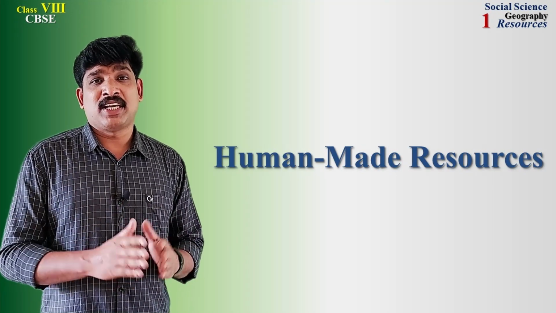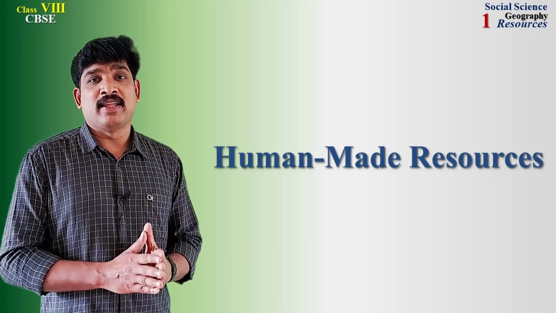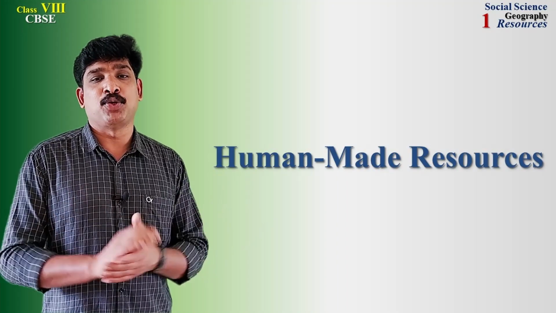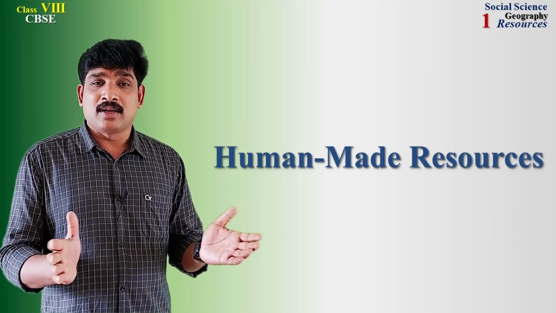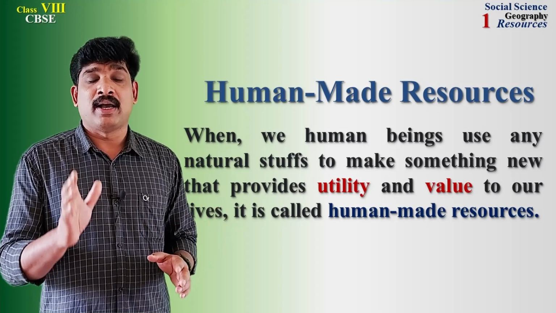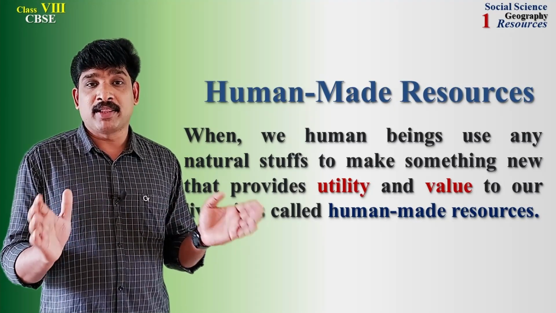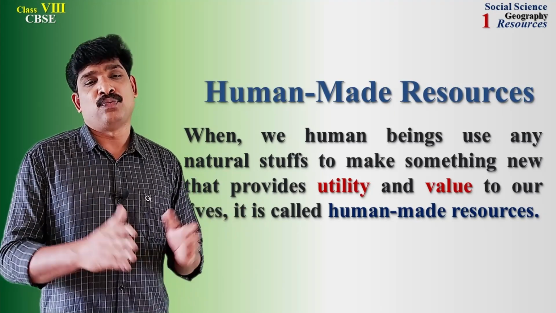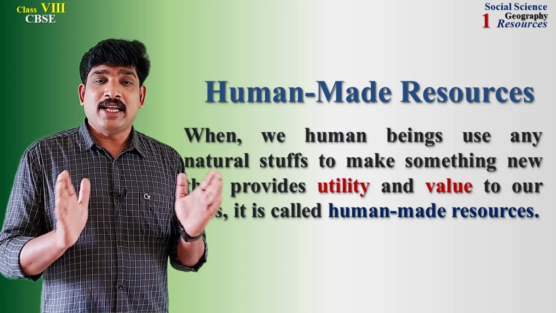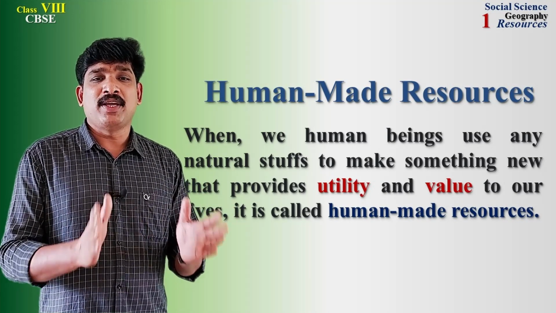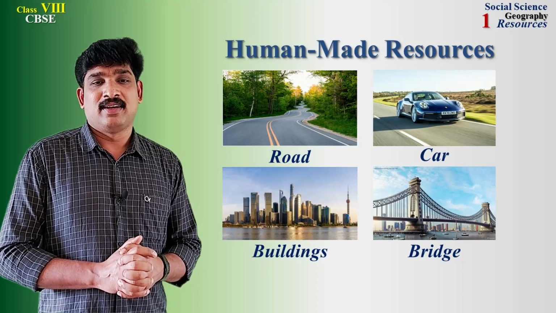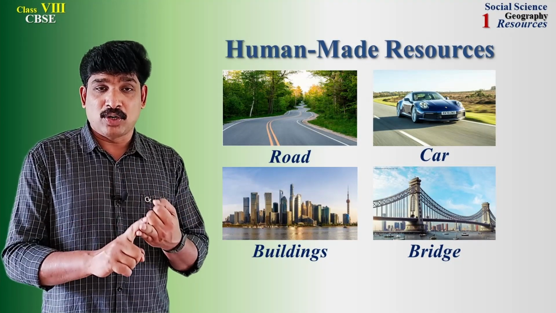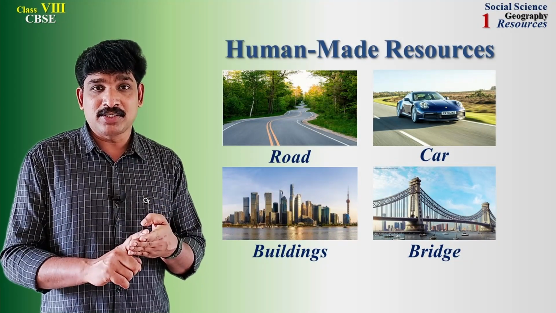Certain natural resources take the form of a resource only when their original form is changed by humans. Earlier, people did not consider iron ore as a resource until they learned the method of extracting iron from this iron ore. Natural resources are used in making various man-made resources like vehicles, roads, bridges, buildings and machinery.